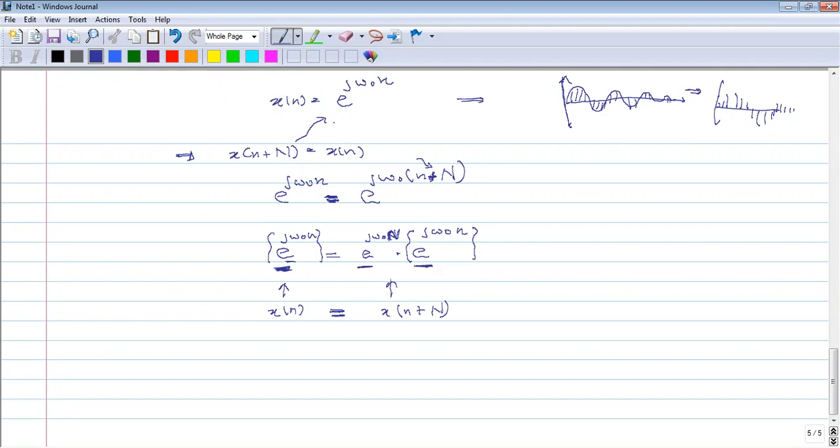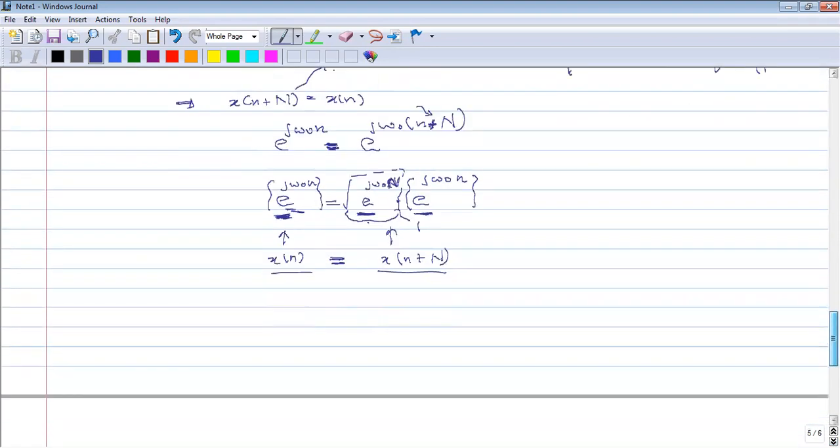What about this one? This one should not be here, no? This term should not be here. Can you understand it? This should be 1. Then this part and this part, this equation will be equal, no? This part and this one will be equal if this e to the power j omega naught capital N is 1. Okay? Did you get it? If you didn't get it, just tell me, okay? Then I can explain it simply.